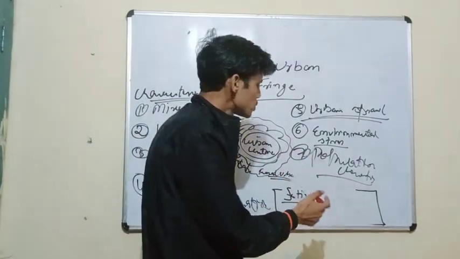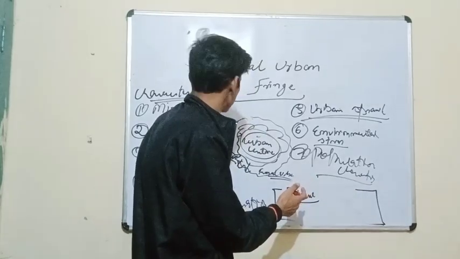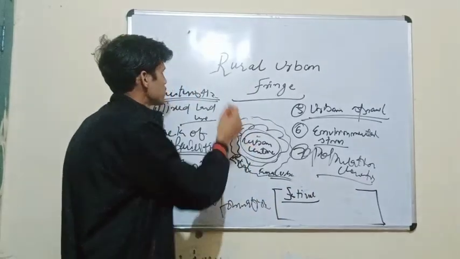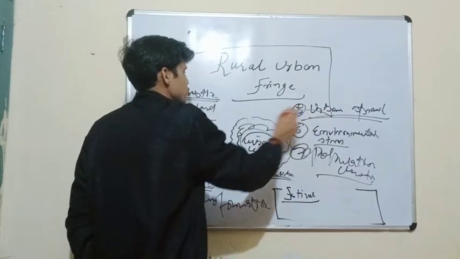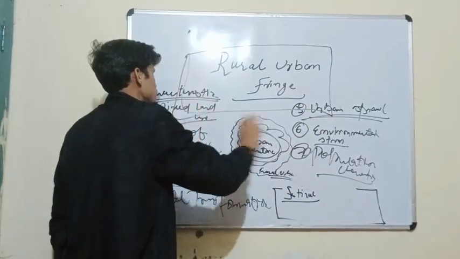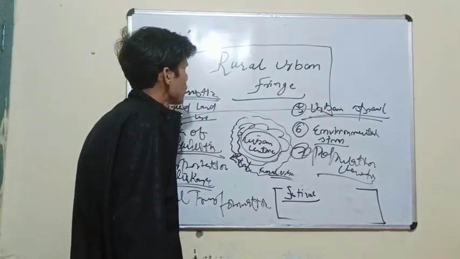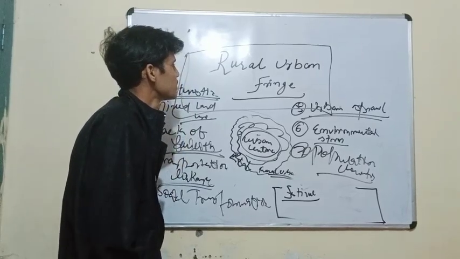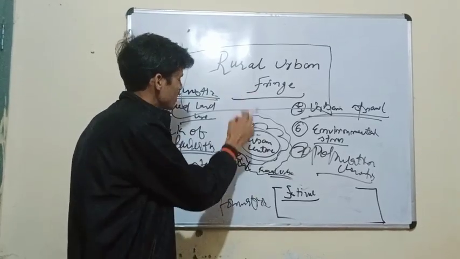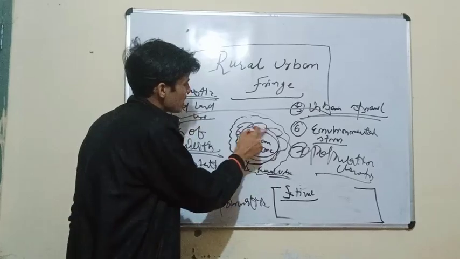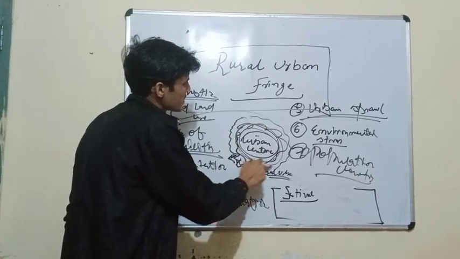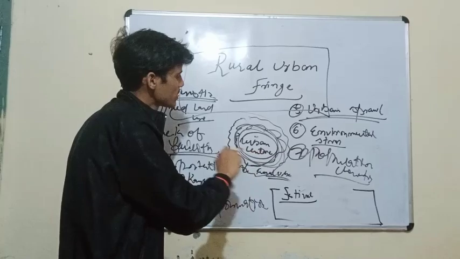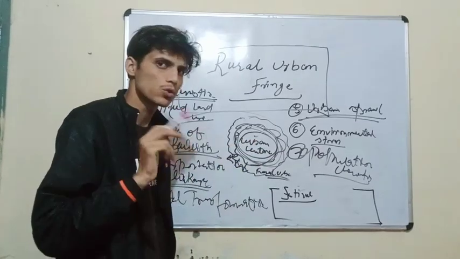So these were the characteristics of the rural urban fringe. Now maybe this topic has become clear to your mind. It's very important to understand what really the rural urban fringe is. It's nothing but a contiguous area surrounding the city, and it has intermingling. It has mixed characteristics of both the rural and the urban area.